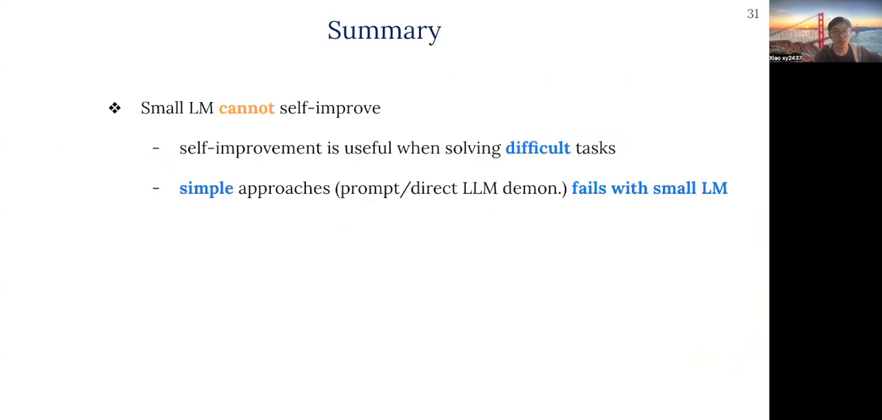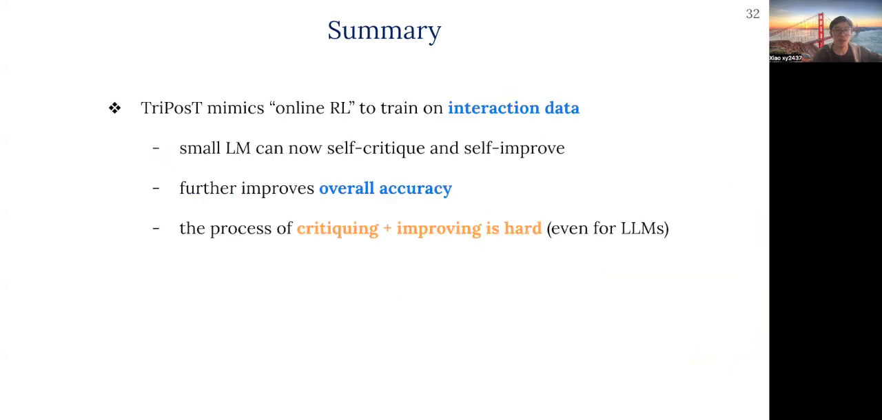In summary, we first identify a problem with small language models performing self-improvement, where prior work showed that LLMs can use this to further improve performance, but prompting or simple decoding approaches with smaller language models do not work. We then propose Tripost as an online approach to teach the small language model to self-improve. The idea is to use an LLM or Python script as edit models to modify the original attempt and train the small language model. We find that Tripost can then be used to further improve the small language model's performance in various settings. And finally, in our analysis, we find the process of self-critiquing and self-improving is still hard and error-prone even for large language models.